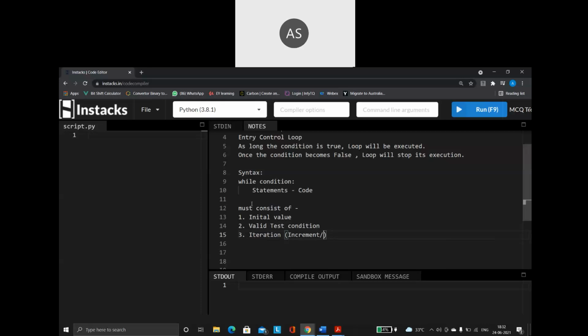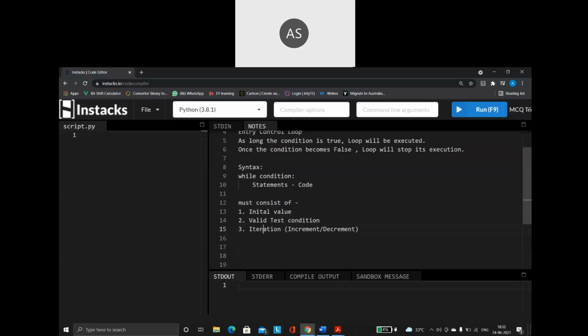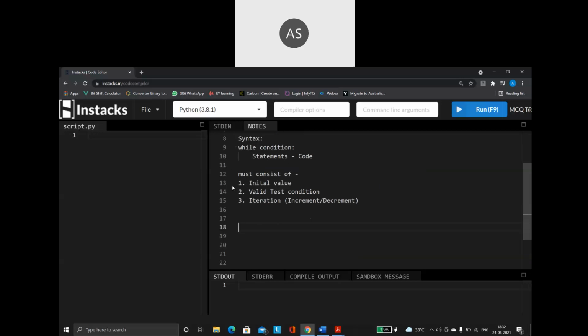That is our wish. How we write the program is entirely our choice. You can either increment the value or decrement the value. But it should have the iteration part inside it. So every while loop that you write must consist of these three parts: an initial value, a valid test condition, and the iteration part inside it. Right, so let us try some examples. Keeping this syntax in mind, let us try an example. First, what did I say? It should have an initial value.